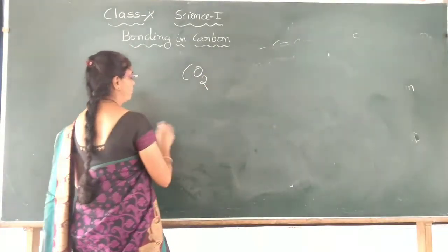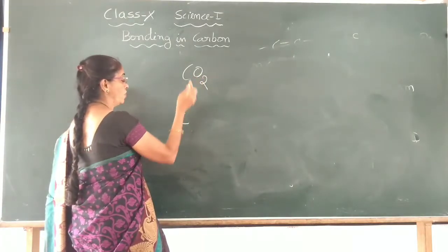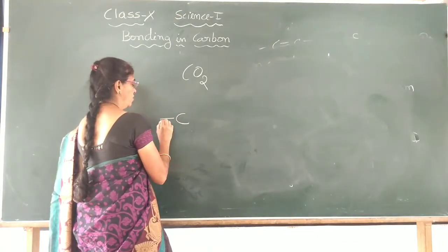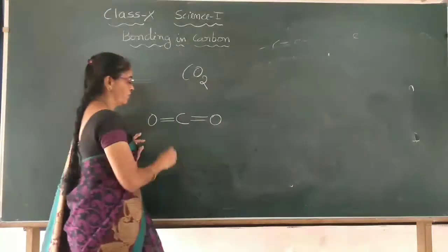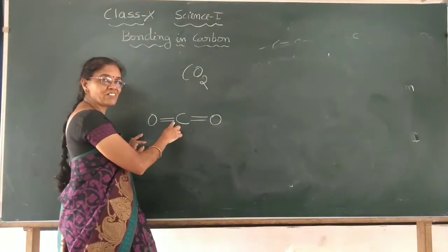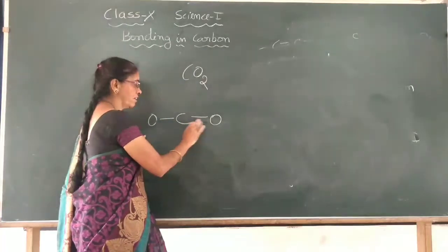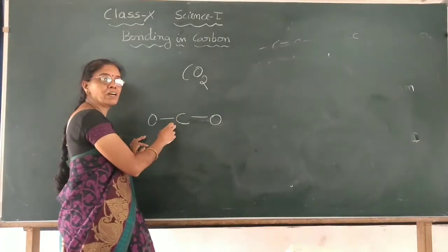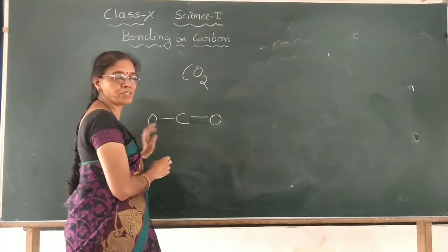CO2: carbon will form bonds with the two oxygen atoms. Because carbon is tetravalent, it always forms 4 covalent bonds, right?